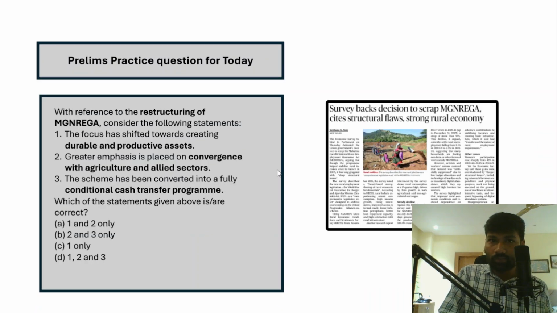Right. So yesterday in our discussion, there was a prelims practice question as well. That question is based on the restructured Manrega program.